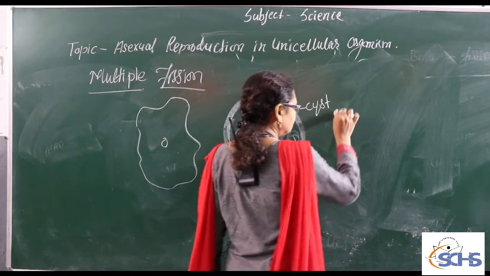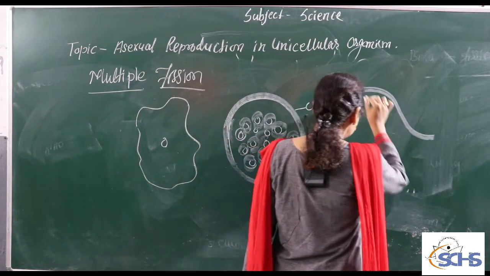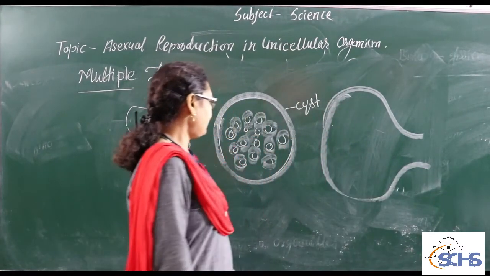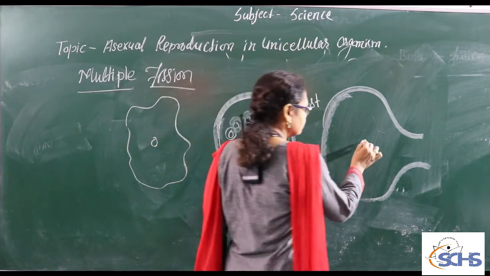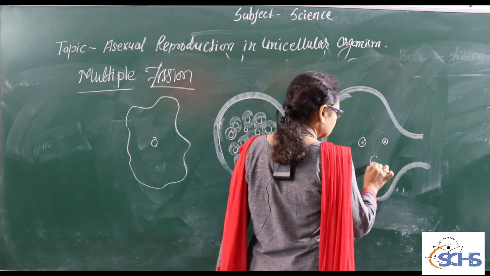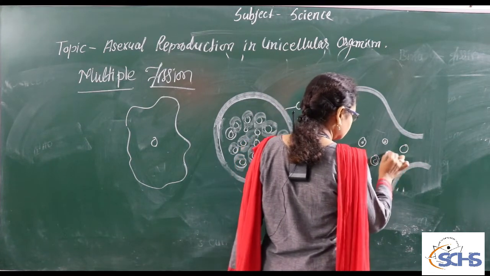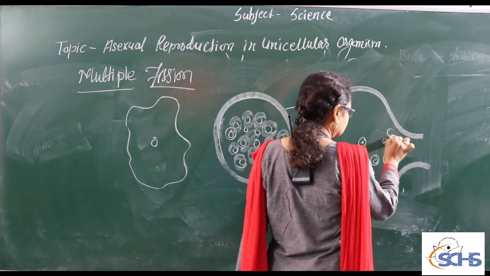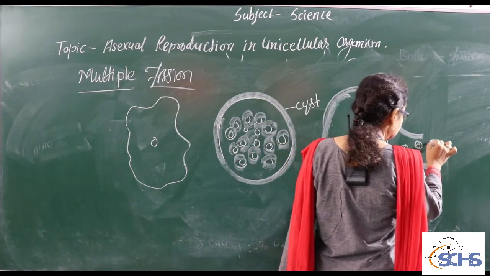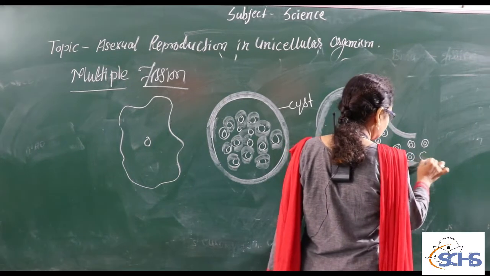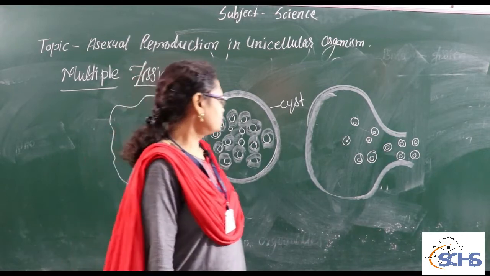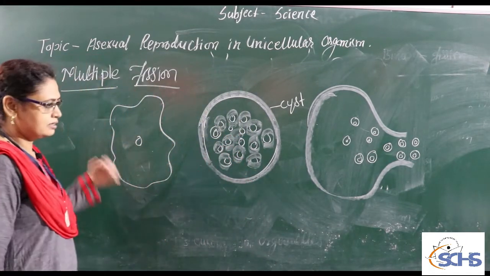After that, what happens? As the favorable condition comes, the cyst bursts or ruptures, and the daughter amoebules which are present inside the cyst come out from this cyst. In this way, they increase their number in the environment and sustain their species. Okay, so this is the method of multiple fission.